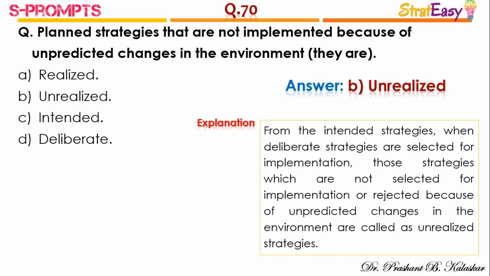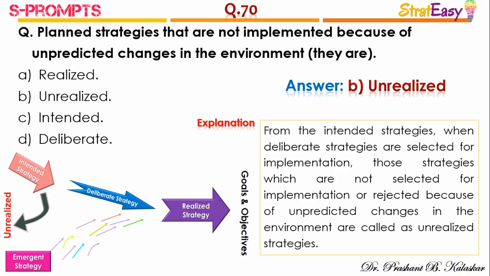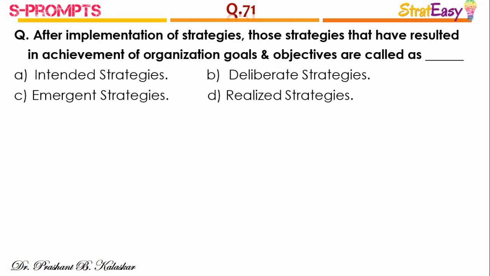From the intended strategies, when deliberate strategies are selected for the purpose of implementation, those strategies which are not selected for implementation, or we can say rejected because of unpredicted changes in the external or internal environment, are called as unrealized strategies. Question number 71.